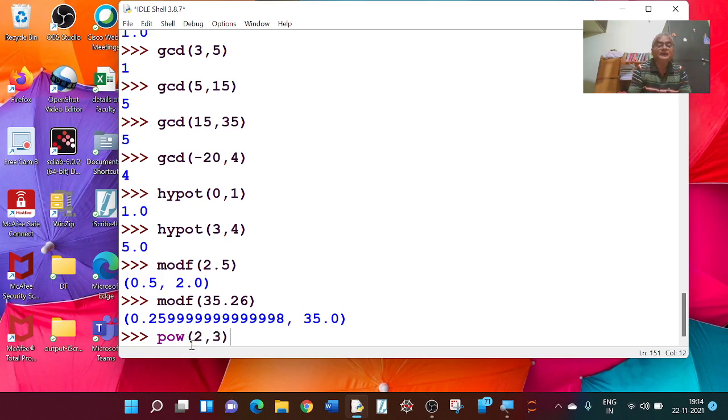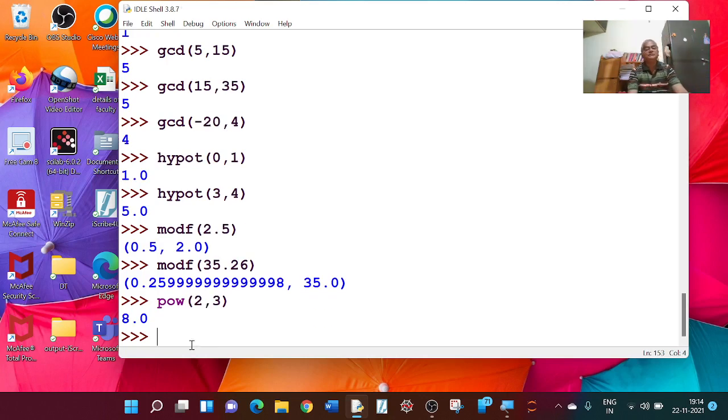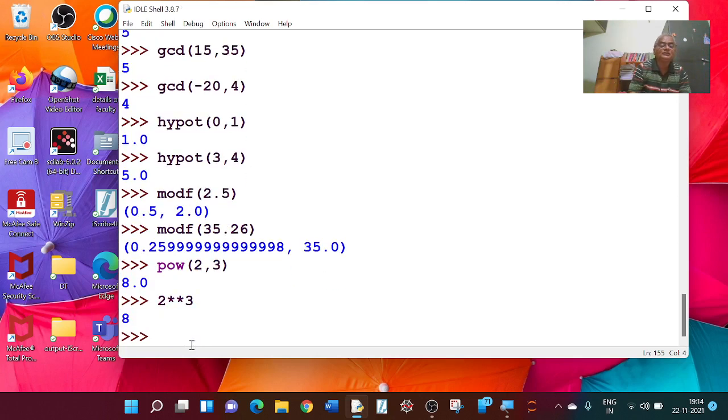Okay, one more command. This gives 8, which means this is 2 to the power of 3. 2 double star 3 is also the same.